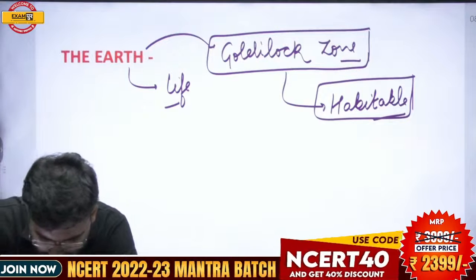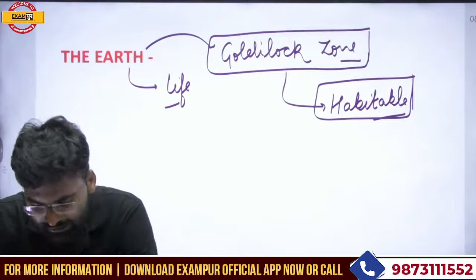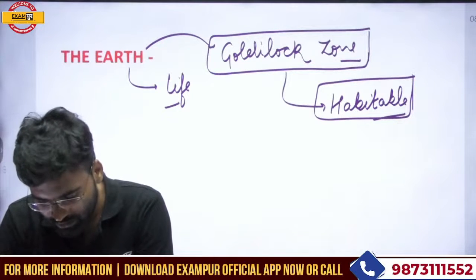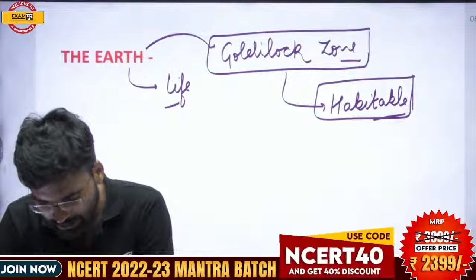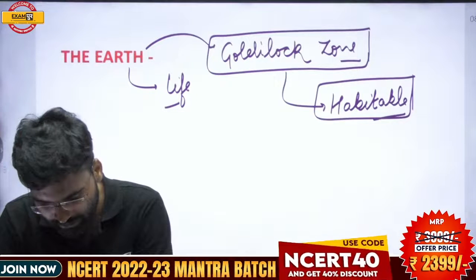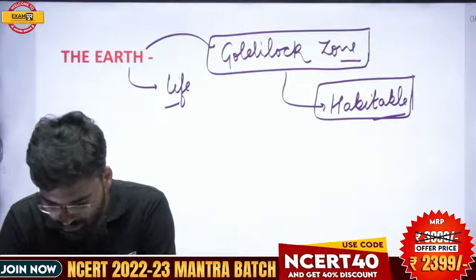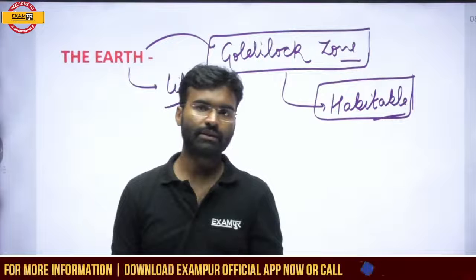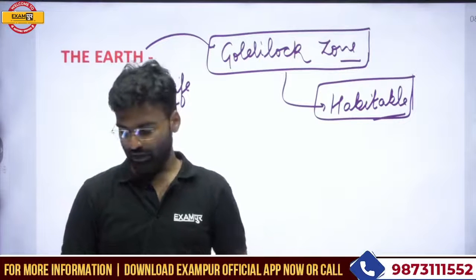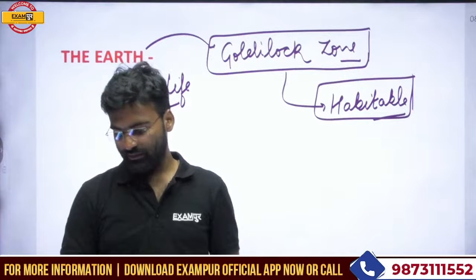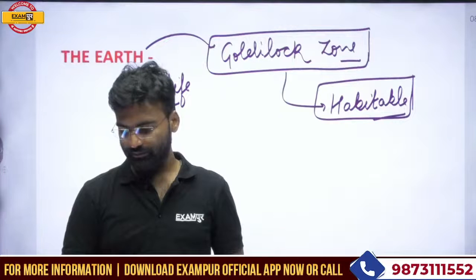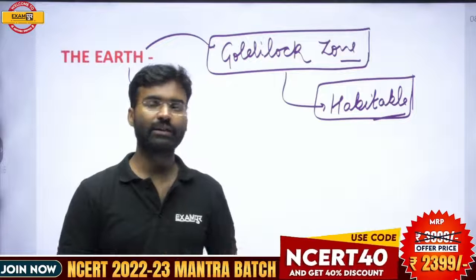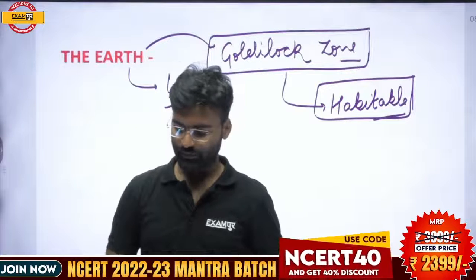Temperature in different regions of the sun is different. The core region has the maximum temperature, because a nuclear fusion reaction is taking place there. So the temperature in different regions of the sun is different, not equal. We will discuss the sun in detail in the next classes of NCERT.